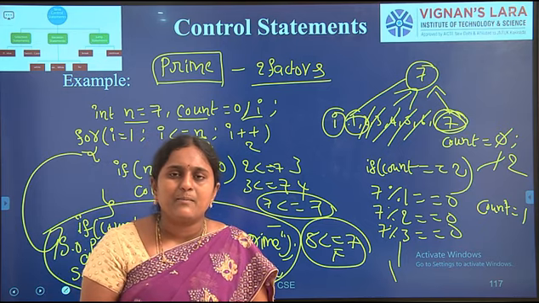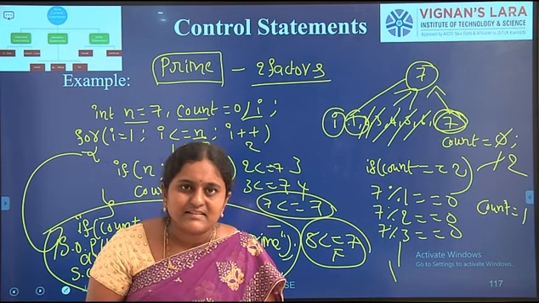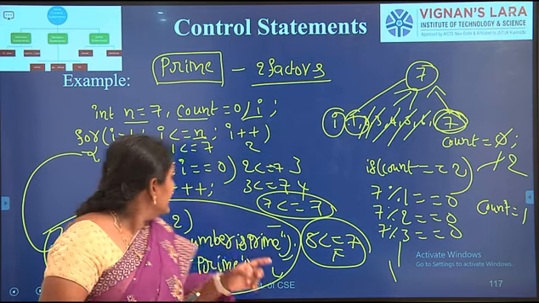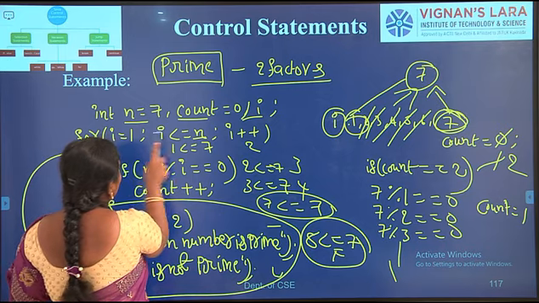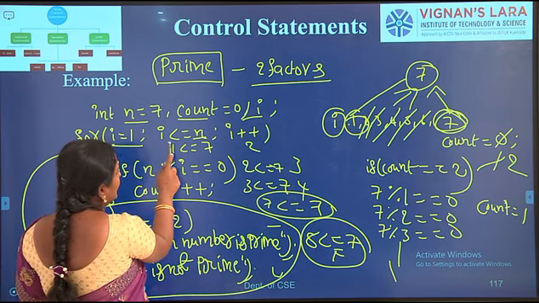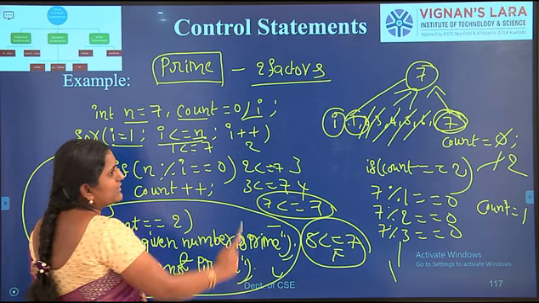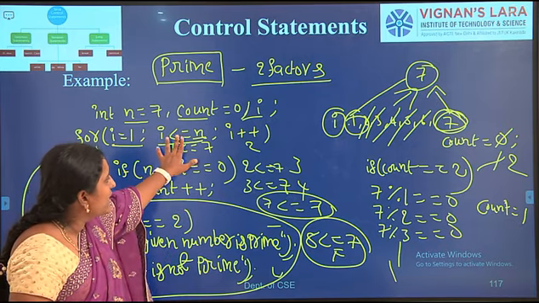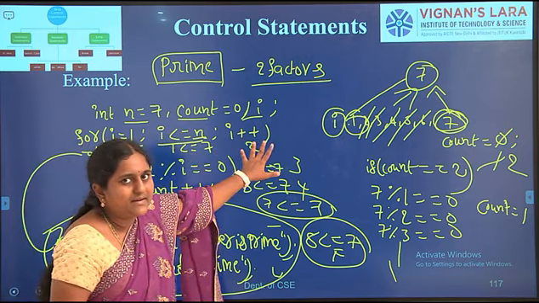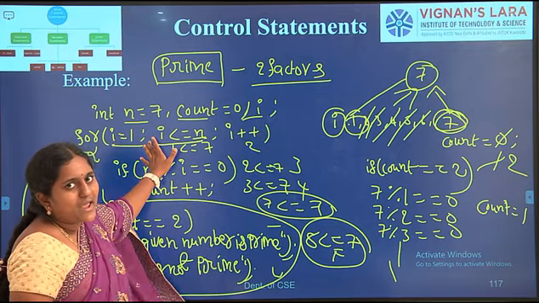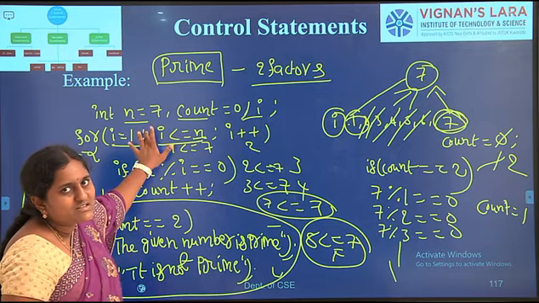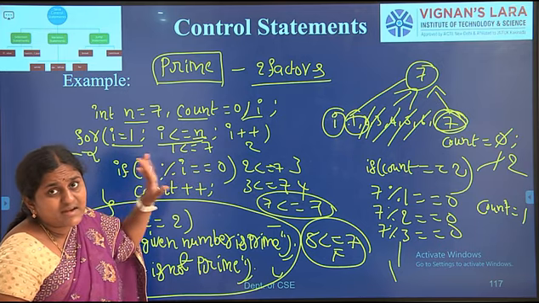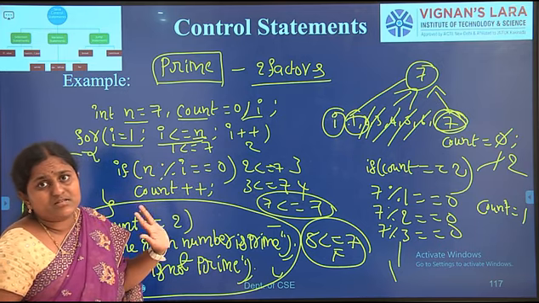For is also one type of repetitive statement. What is the syntax of the for loop? For initialization, condition, increment or decrement. Here i starts from 1 onwards, i less than or equal to n. The i value iterates until the condition becomes false. When it is true, the i value is incremented and it checks the condition again. Until the condition becomes false, the statements are executed repetitively. These are all looping statements, or iterative statements.